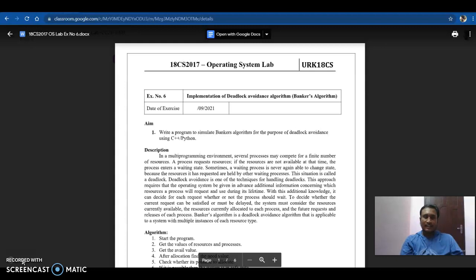To decide whether the current request can be satisfied or must be delayed, the system must consider the resources currently available, the resources currently allocated to each process, and the future requests and releases of each process. Banker's algorithm is a deadlock avoidance algorithm that is applicable to a system with multiple instances of each resource.